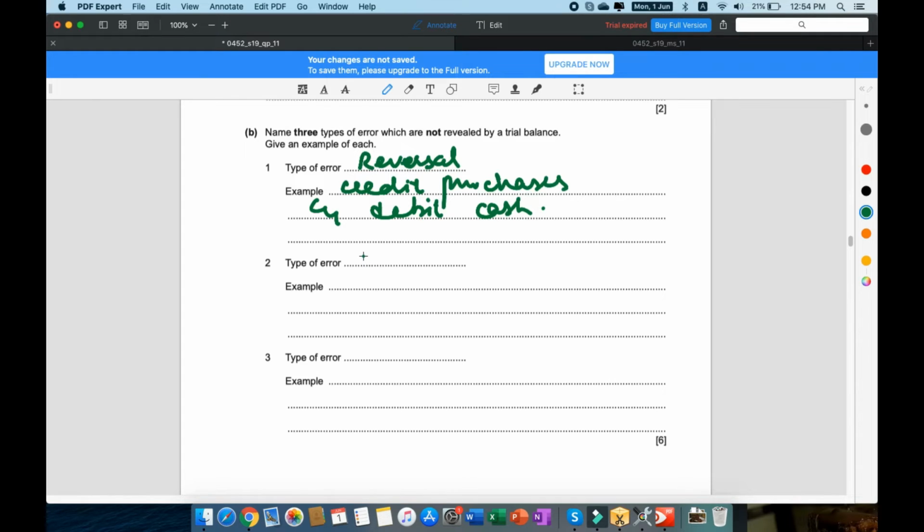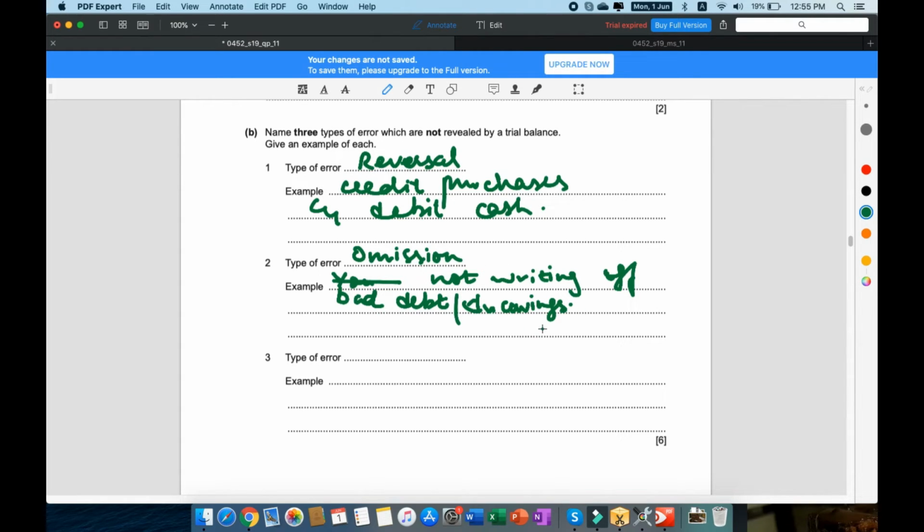So error number 2 is another easy one. Actually, this should have been first if we're ranking by how easy they are. So error of omission, which is that you just completely forgot, you totally bottled it and forgot to put in any entry. For example, not writing off bad debt, or for that matter, drawings, right? So you just forgot to record any bad debt or drawings. You just forgot that. So that's the error of omission.